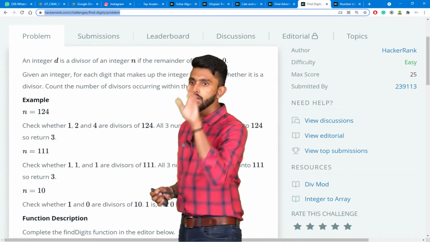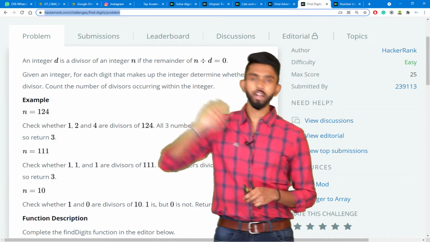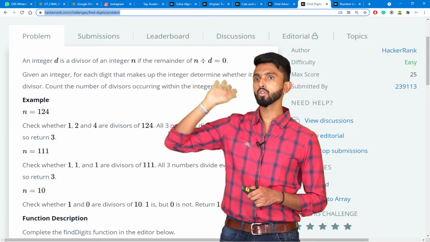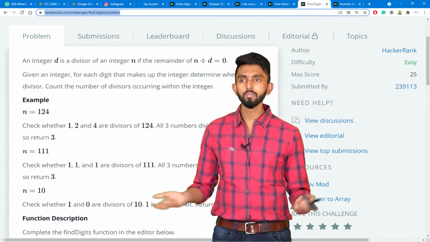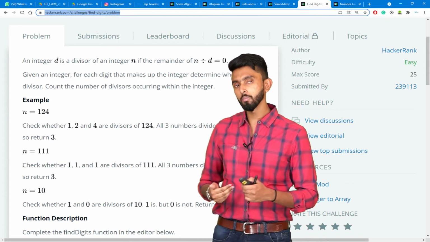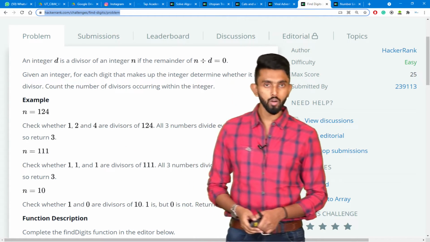Okay. So, now first question. An integer d is a divisor of integer n if I divide n by d, the remainder should be 0, boss. That's all he's saying. Correct. Perfectly divisible. That is, any number which can perfectly divide another number is qualified to be called the divisor of that number. Okay.